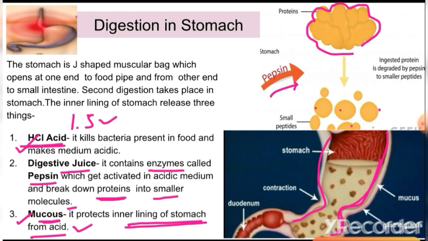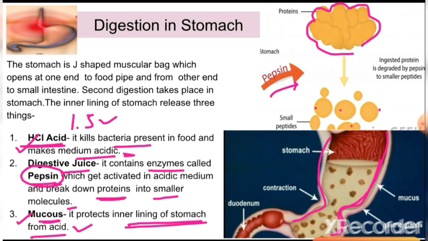HCl kills bacteria present in the food and provides an acidic medium. Now why is this acidic medium important? Because the pepsin enzyme gets activated only in the acidic medium. That is why this acid is important. It kills bacteria, that is okay, but secondly it provides the acidic medium required for the pepsin enzyme to be activated.